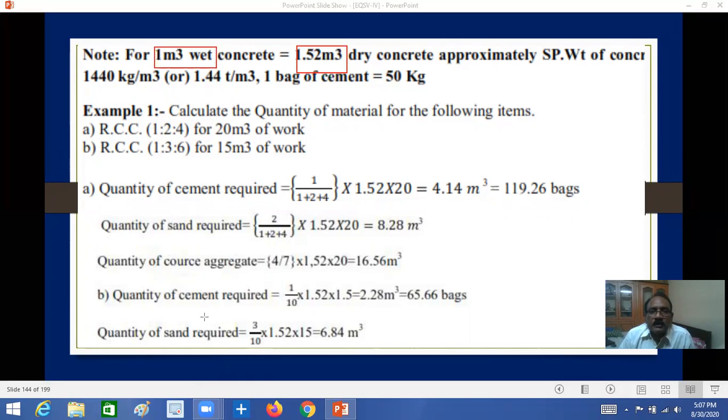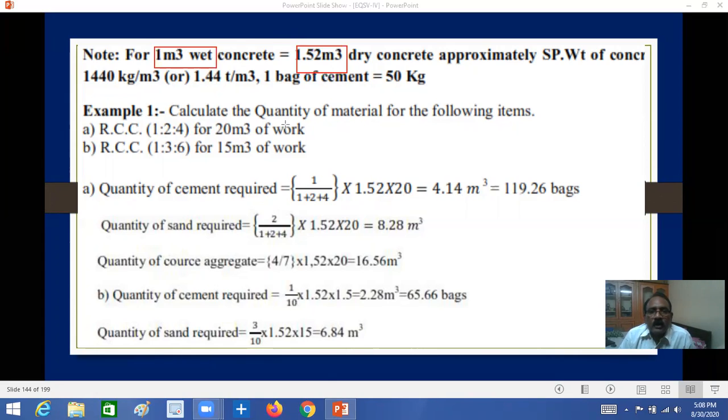You must remember this is approximate, because of expansion and contraction, thermal expansion, and also chemical action, and to avoid voids. When we are mixing with cement, the volume decreases. So for 1 cubic meter of wet concrete, how much dry concrete is required? 1.52 cubic meters. The unit weight calculated for concrete is 1440 kg per cubic meter, and one bag of cement is 50 kg.